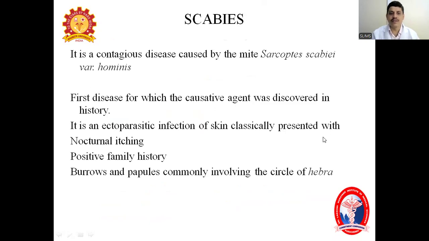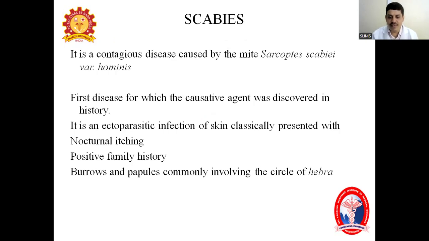What is scabies? Scabies is a contagious disease caused by Sarcoptes scabiei var. hominis. It's a mite. The disease is the first for which a causative agent was discovered in history, so it is very old in the history of the human body. It's an ectoparasitic infection of the skin.